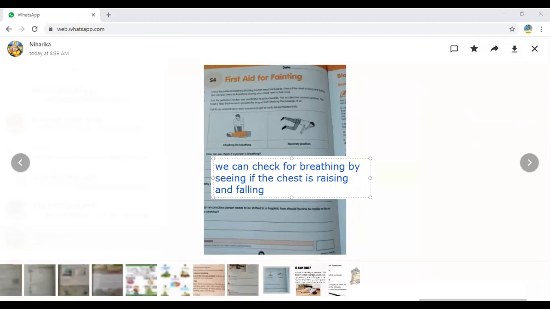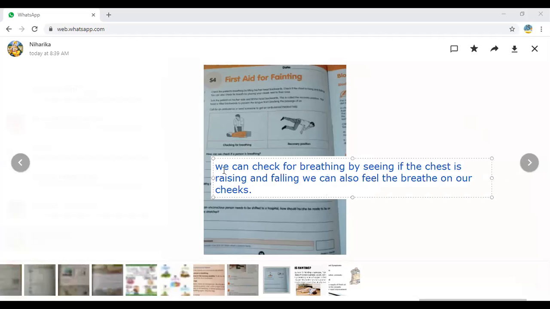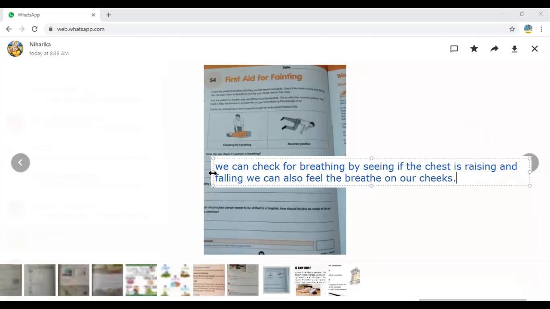We can also feel the breath on our cheeks. Yes, sufficient. Feel the breath on our cheek. Yes, fine. It is sufficient for the first answer. Two types of things I have given you. If you are interested, you can write the third point also.